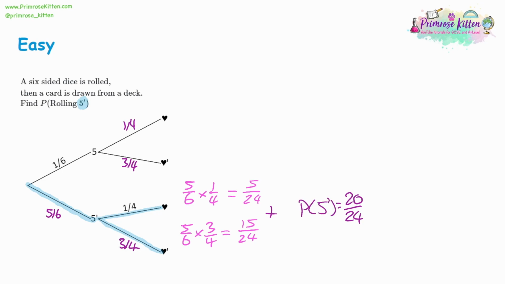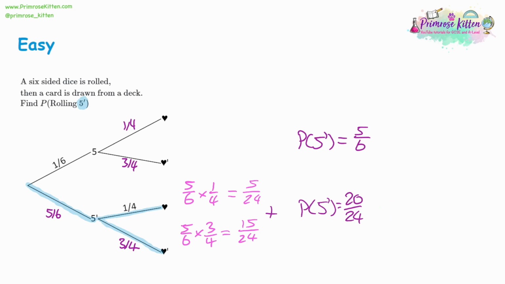Now, there is another way of doing this, and what you could have done is just take the value of not 5, which was 5/6. So we can write it either way. Now, you might be thinking, well, both of these answers are different numbers, what's going on? But if you look at the 20 over 24, if you divide it by 4, 20 divided by 4 is 5, 24 divided by 4 is 6, which gives you 5/6. So it's actually the same value.